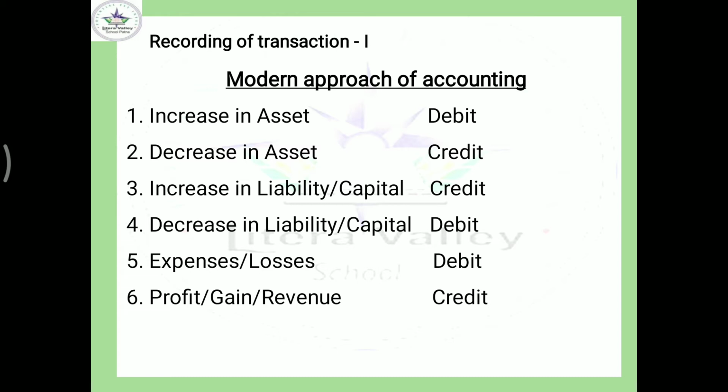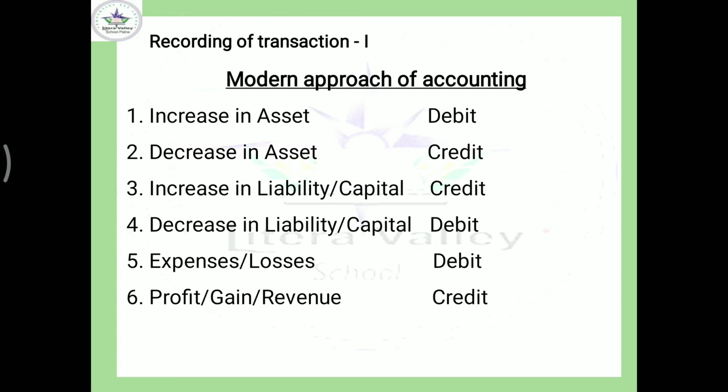I think you can now easily recognize an increase in asset. When an asset is increasing in the business, how is a particular asset balance going to be reduced?